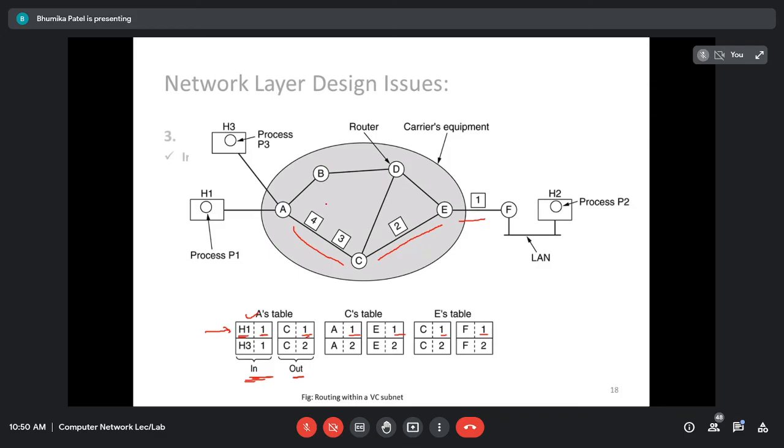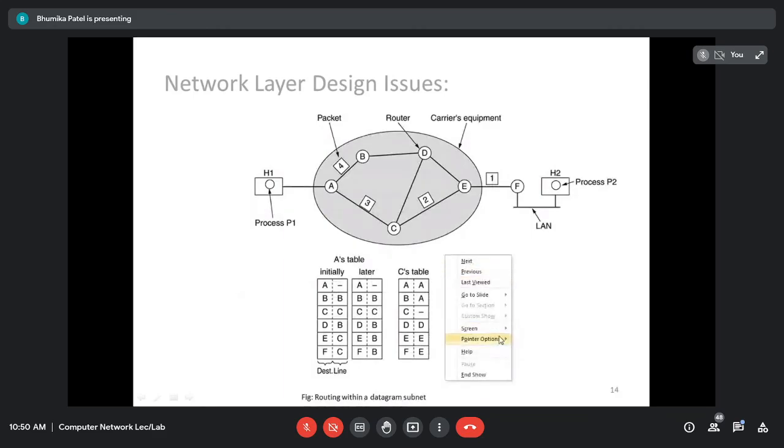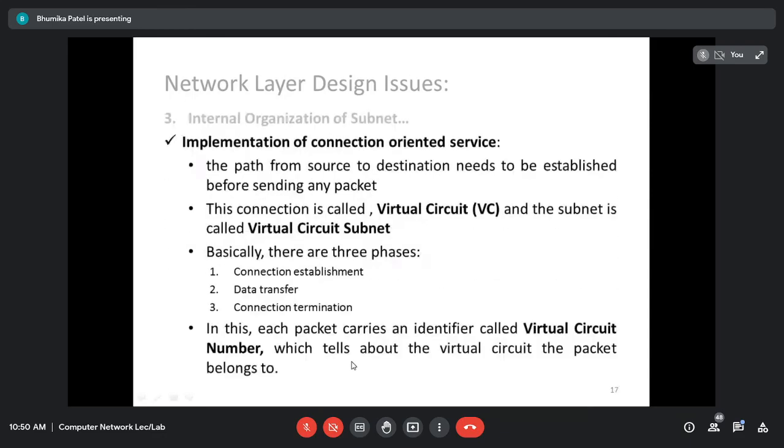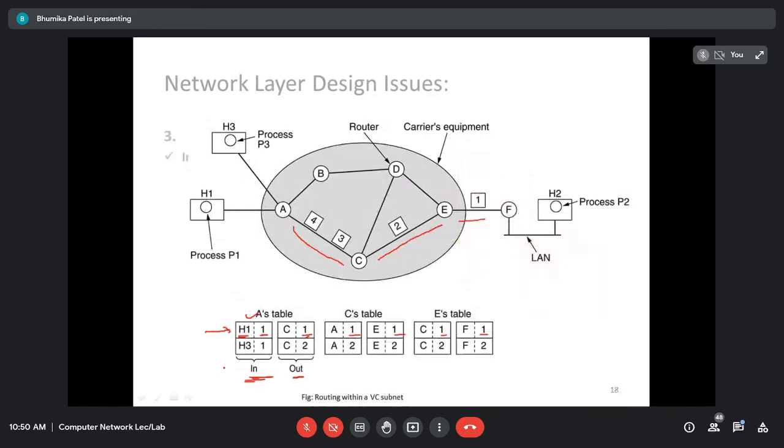What we had previously, see here, we were having only two: destination host and the line number, right? Here there is destination and line number, but along with the destination one more entry has been added, and along with the line one more entry has been added, that circuit number. This is the destination host, this is the line, and here with the destination host and the line, we are having virtual circuit number. So if it is coming from the host one, we are going to use this path. Right?